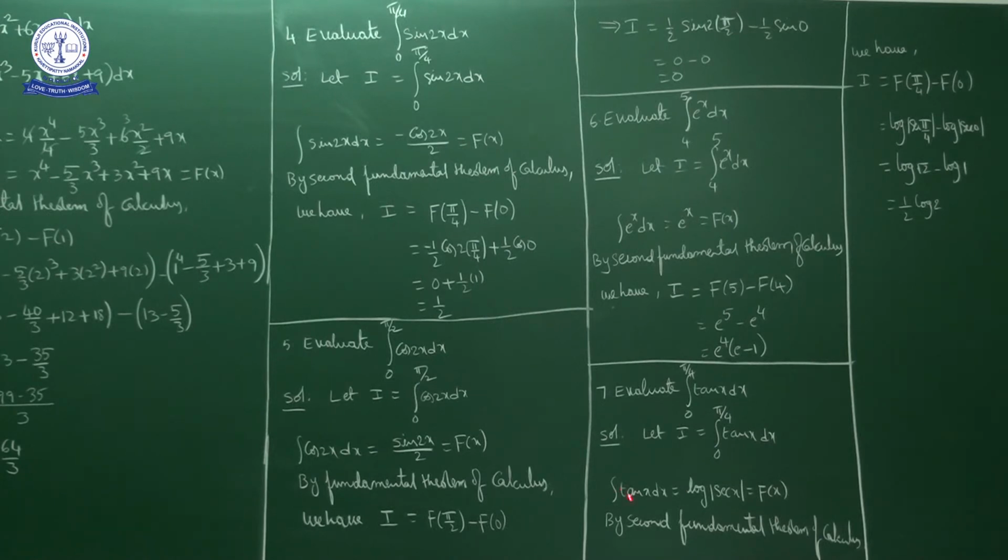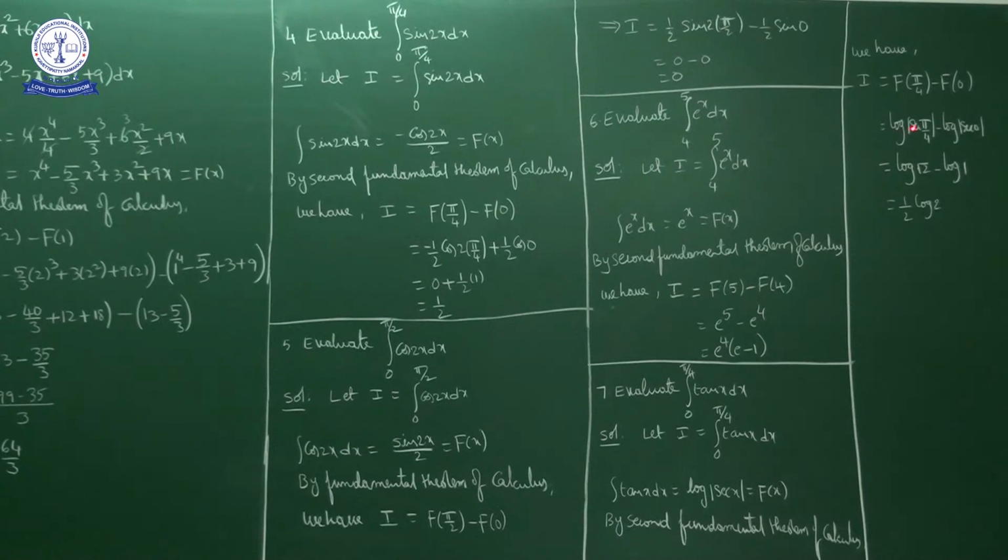The indefinite integral of tan x dx is log mod secant x, or else minus log mod cos x you can also write. So log mod secant x, that is capital F of x. By the second fundamental theorem of integral calculus, I is equal to F of upper limit minus F of lower limit. I is equal to F of pi by 4 minus F of 0.